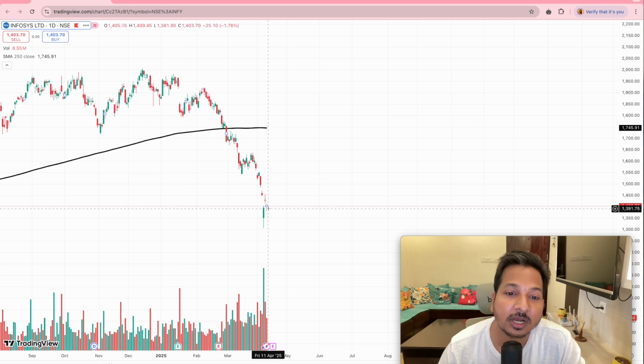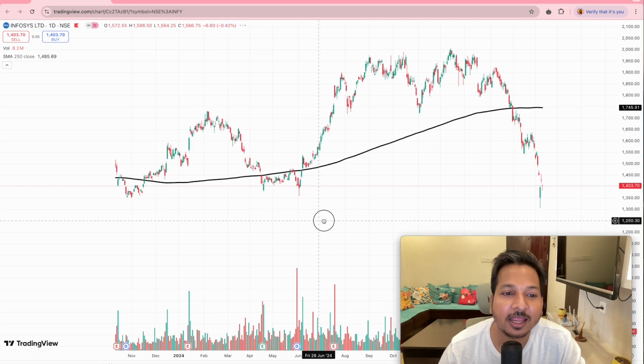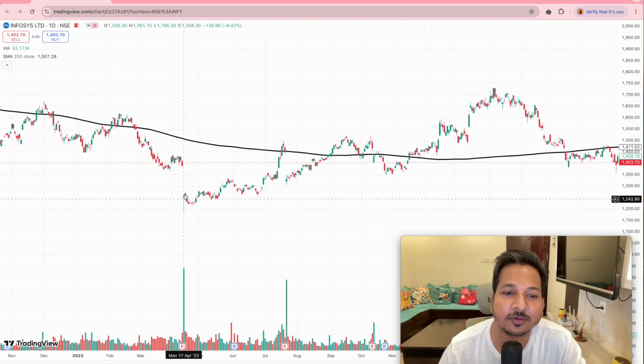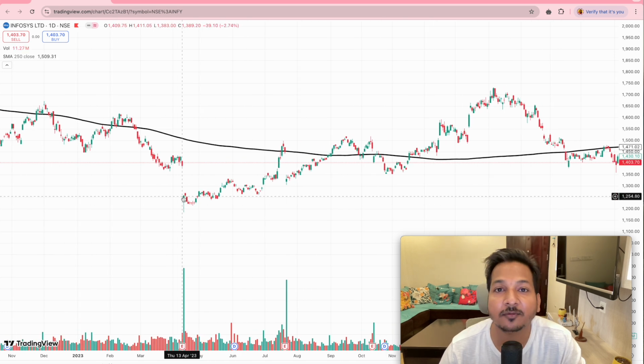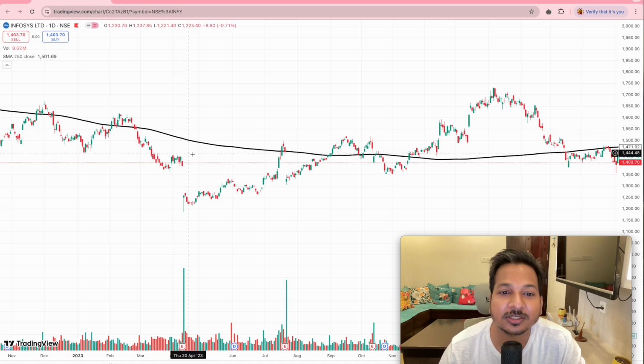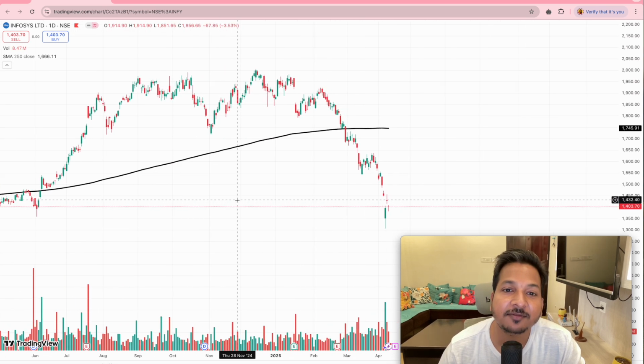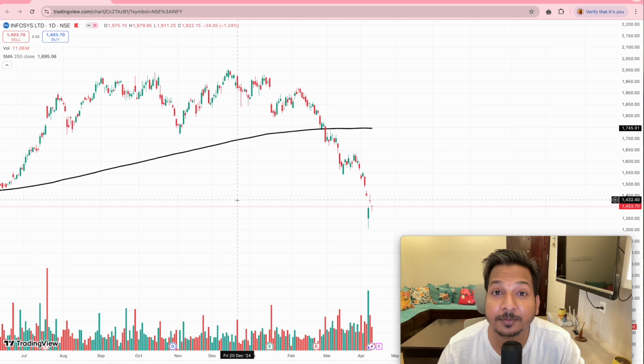You don't know. A big fall will come, and with big volume some such candle will form, and again you will feel that you have missed the rally. You see, last time also with Infosys, after this big gap down, when everything was looking bad and people were saying that the stock market is a bad place to be, that was the time to buy, because Infosys was below the 250-day moving average.